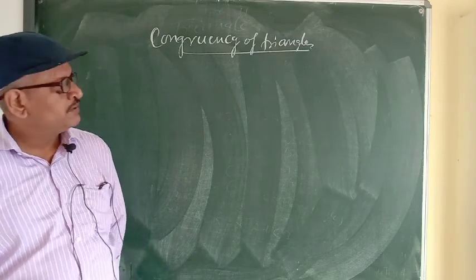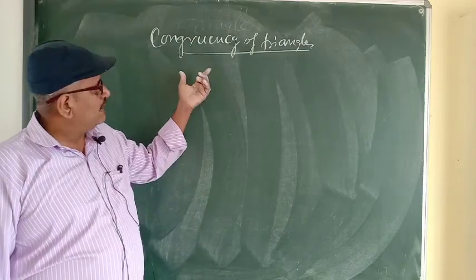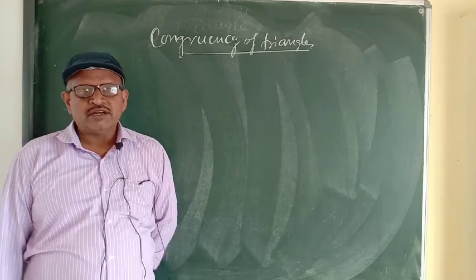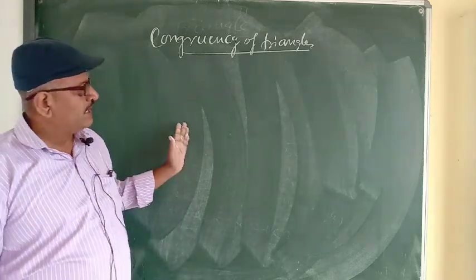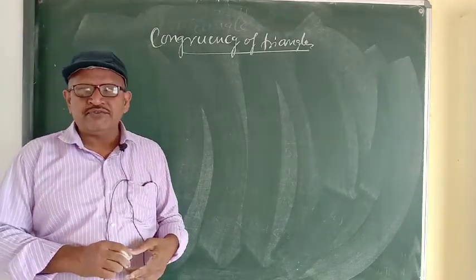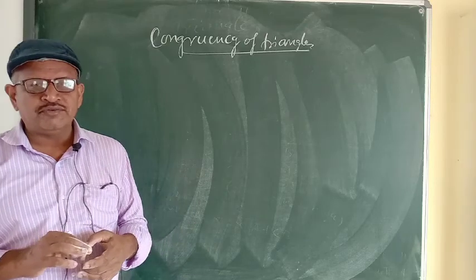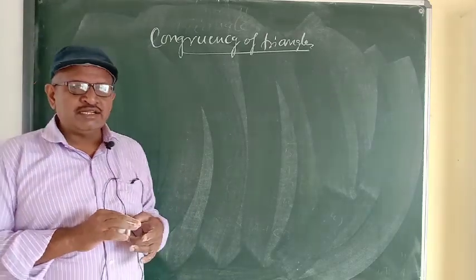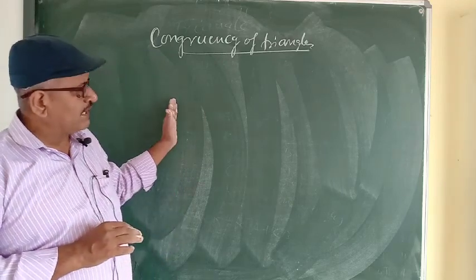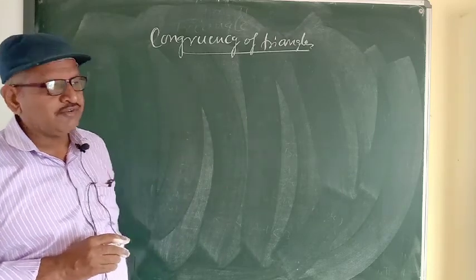Good morning, class. Today we will discuss congruency of triangles. You have already studied in the previous classes what congruency of triangles is and what the criteria for congruency are. Here again we will discuss congruency of triangles. Firstly, we will see what congruent figures are. Any two figures are said to be congruent if they have exactly the same shape and same size.